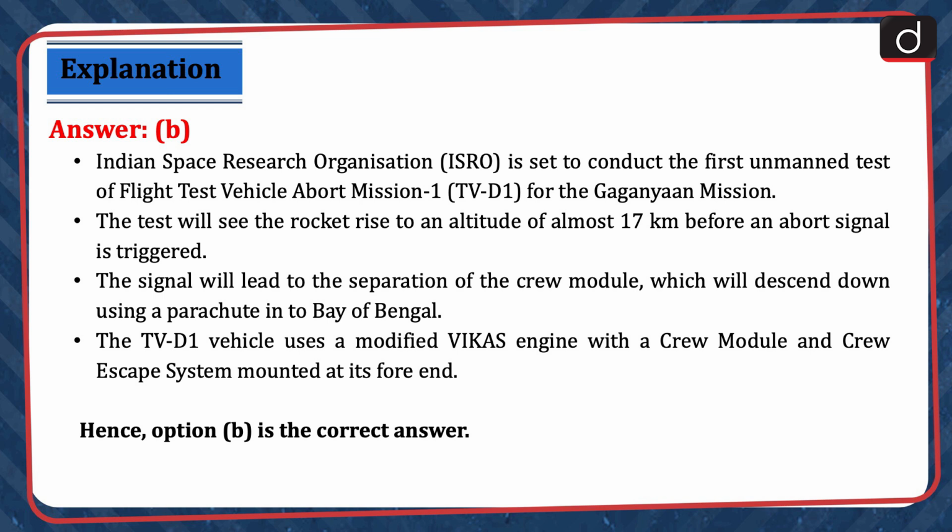The test will see the rocket rise to an altitude of almost 17 km before an abort signal is triggered. The signal will lead to the separation of the crew module, which will descend down using a parachute into the Bay of Bengal. The TV-D1 vehicle uses a modified Vikas engine with a crew module and crew escape system mounted at its fore end. Hence, option B is the correct answer.